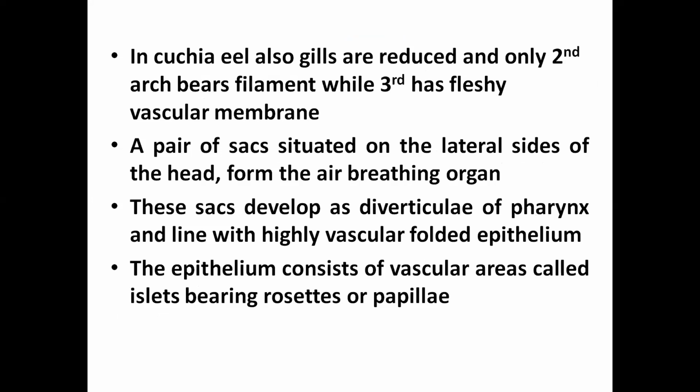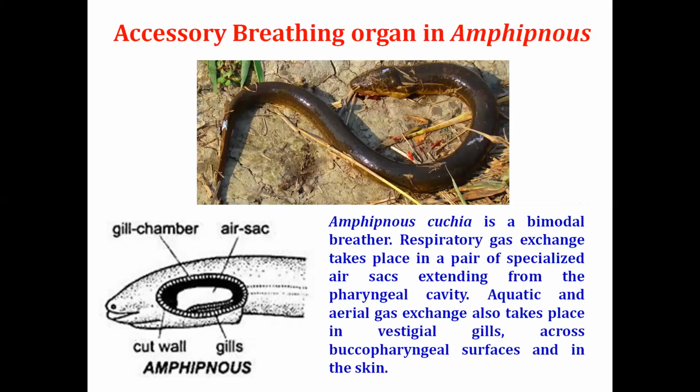So here also a tubular air sac is formed in the buccopharynx. These sacs are developed or diverticulated from the pharyngeal wall, and are highly vascular. Here we'll see this is basically the reduced gill of the Cuchia eel, and above this one air sac is formed, which is diverticulated or originated from the wall of the pharynx.